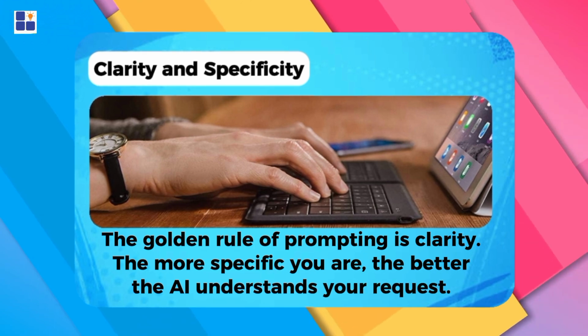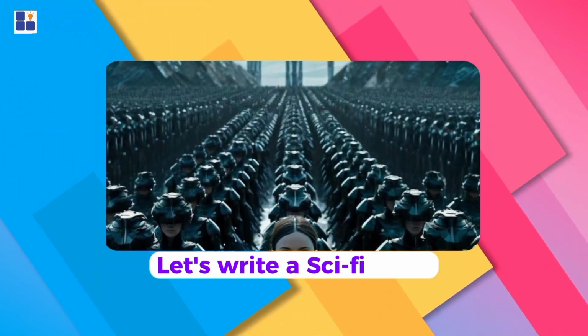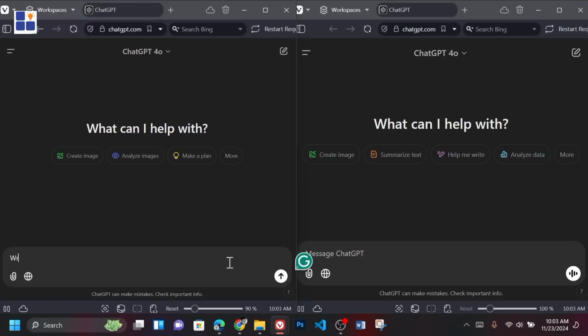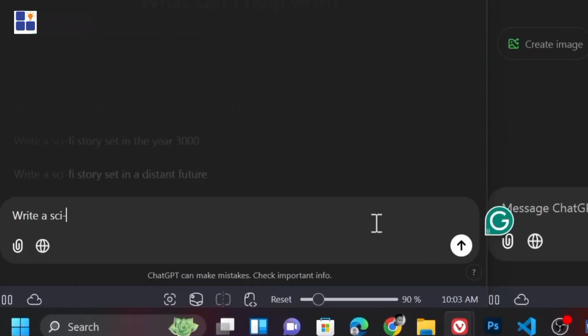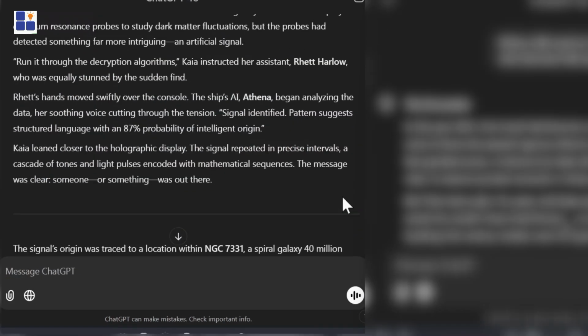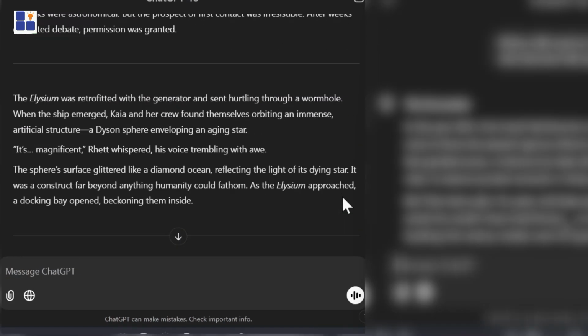Let me show you an example. Let's assume we want to write a sci-fi type of story. One could just head to ChatGPT and tell it to write a sci-fi story. However, as you can see, the story is general and may not necessarily be what you thought it'll generate.